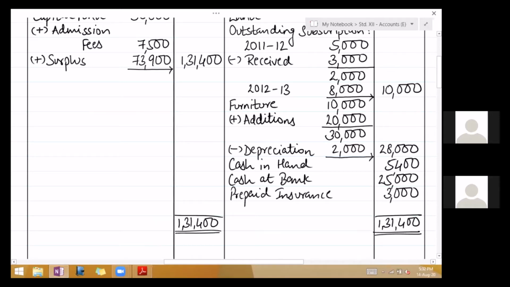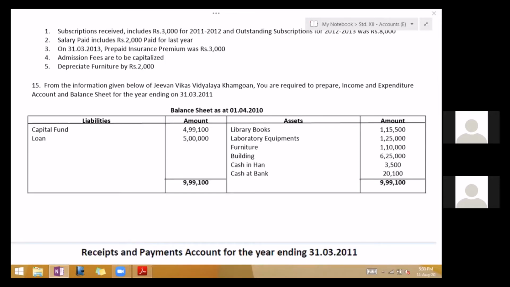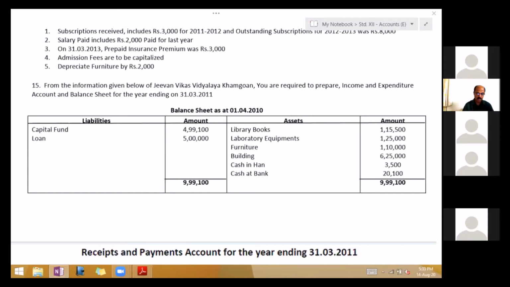Okay, students. The next thing is the next problem. Problem number 15. Same page. Page number 39. Similar problem. From the information given below of Jeevan Vikas Vidyalaya, Khamgaon, you are required to prepare income and expenditure account and balance sheet for the year ended on 31st March 11.